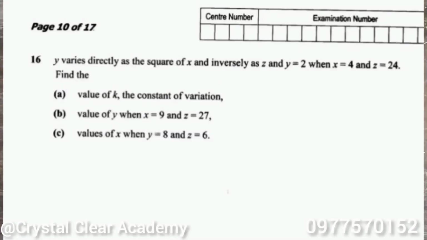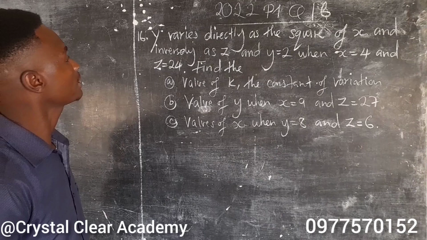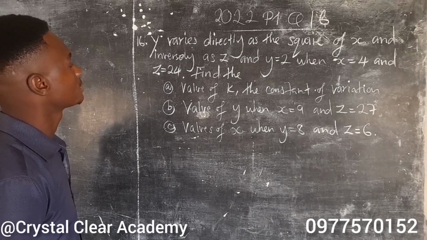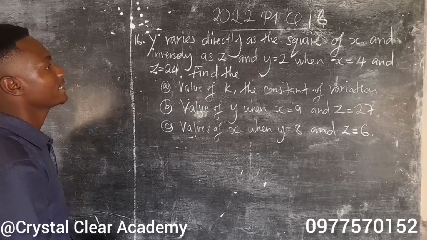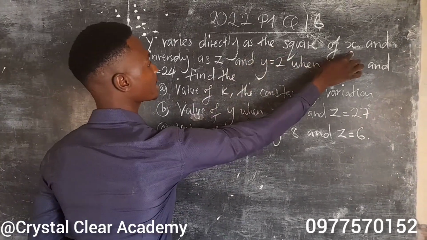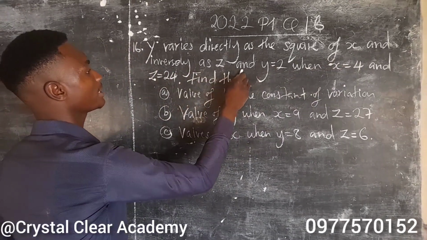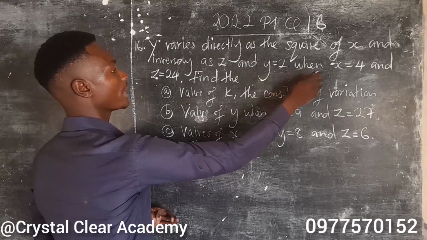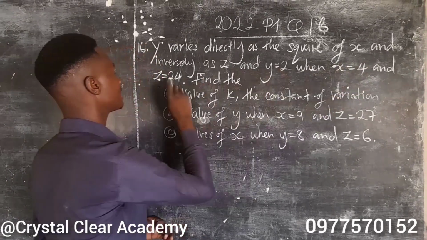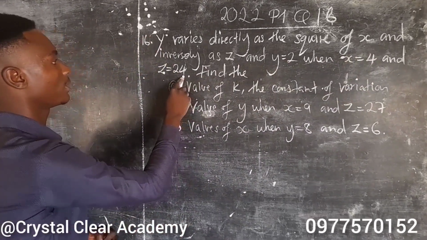Okay, we have another question, 2022 paper 1 question 16, and the question reads: y varies directly as the square of x and inversely as z, and y is 2 when x is 4 and z is 24.